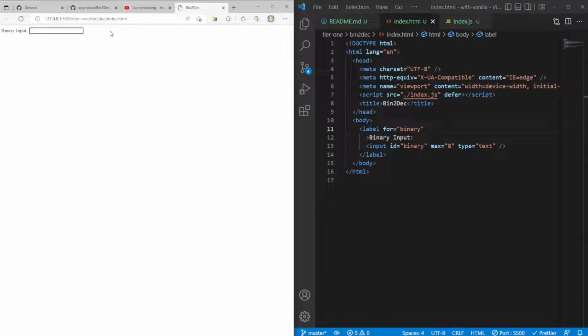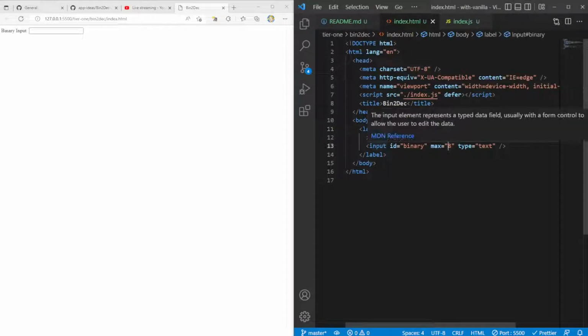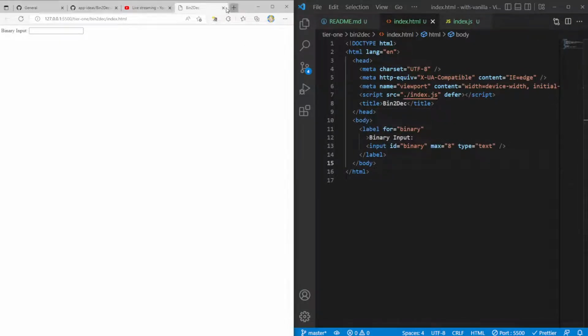So let's start typing some things and see. So 1010, 1010. So we're still able to continue going. Let's see, max 8. Surprised it's actually letting us go over that. So input ID max 8. Perhaps I'm not using this attribute correctly.